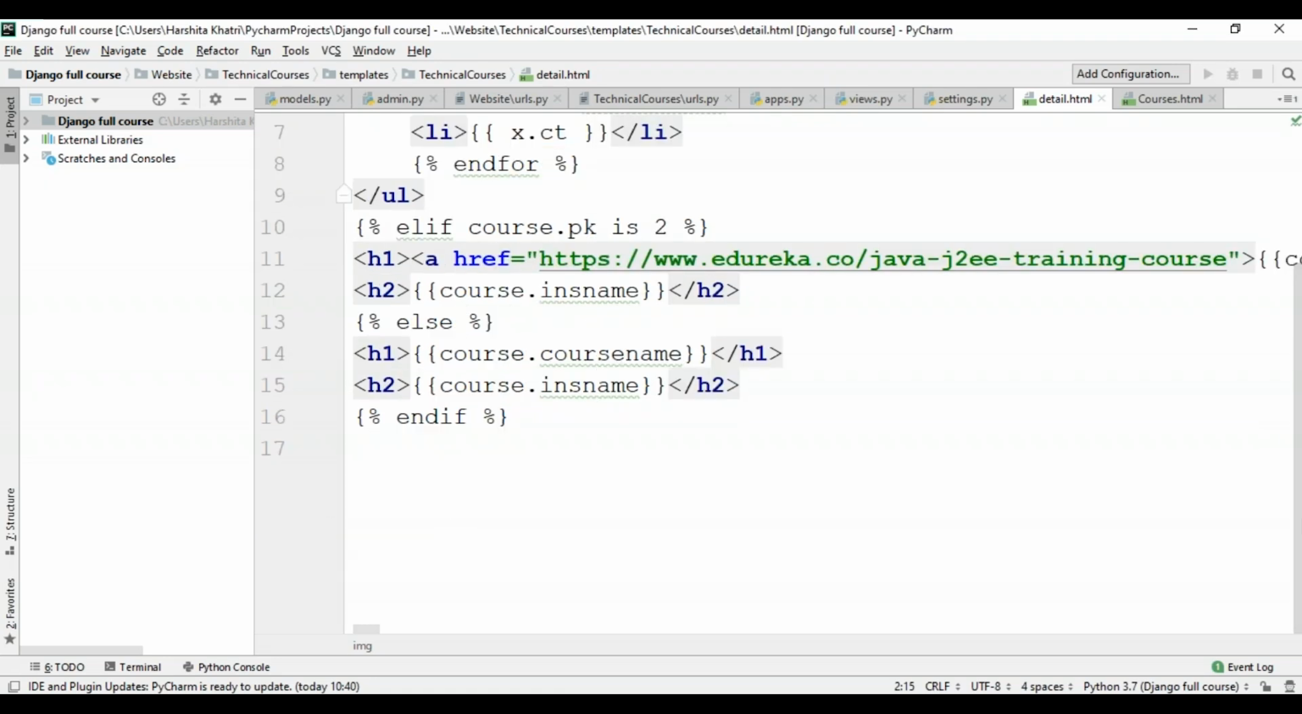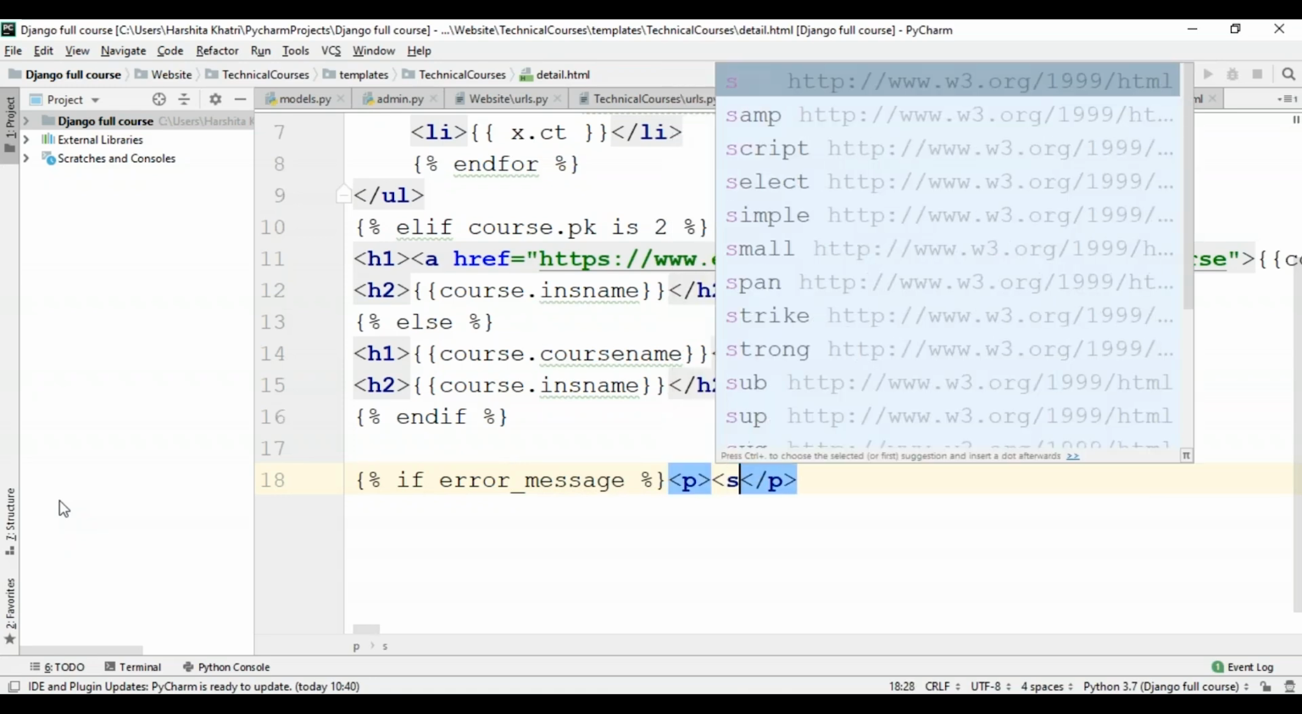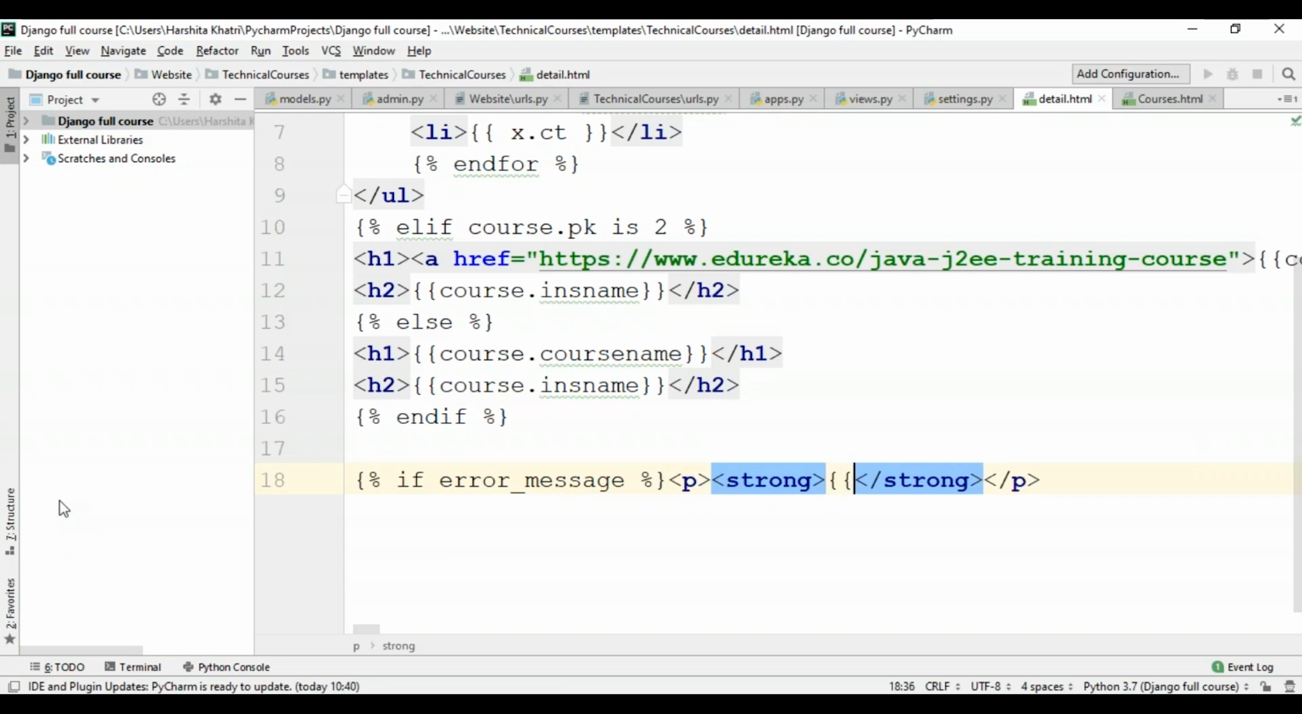Before doing that, I'll just complete the form that I was going to create on this page. For that, I'll have to include some more Python code over here. And this time I'll use the if statement. So if error message, then I'll just give a paragraph tag, and I'll give this as strong. And to this, I'll specify the error message which I've previously defined. Now I'll just close the if statement.